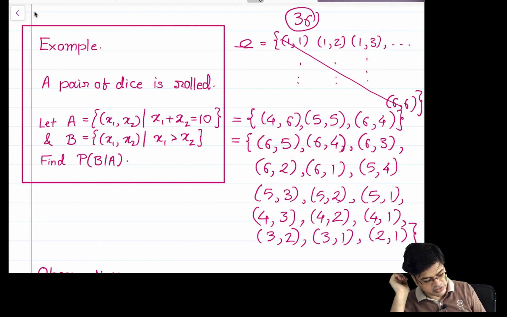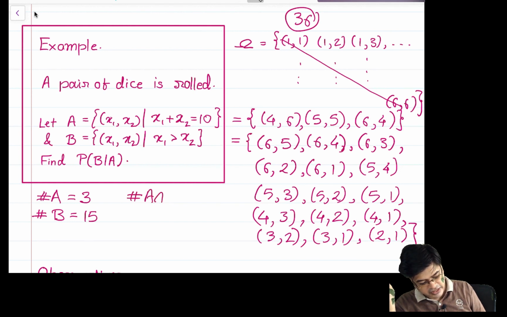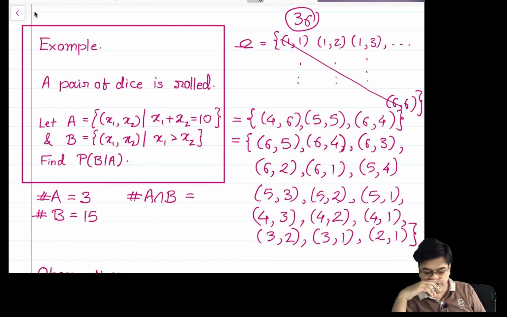So the number of outcomes of A is equal to 3 and the number of outcomes of B is equal to 15. Another interesting property will be the number of outcomes of A intersection B. In this case, what we are looking for is x1 greater than x2 and x1 plus x2 equal to 10. In that case, 4 6 has x1 less than x2, 5 5 has x1 not greater than x2, but 6 4 works, so the number of outcomes is 1.